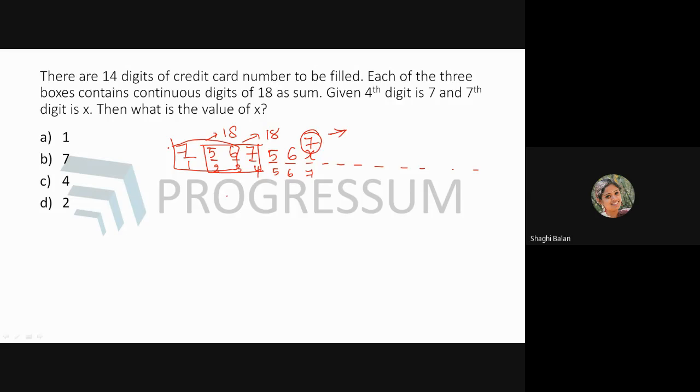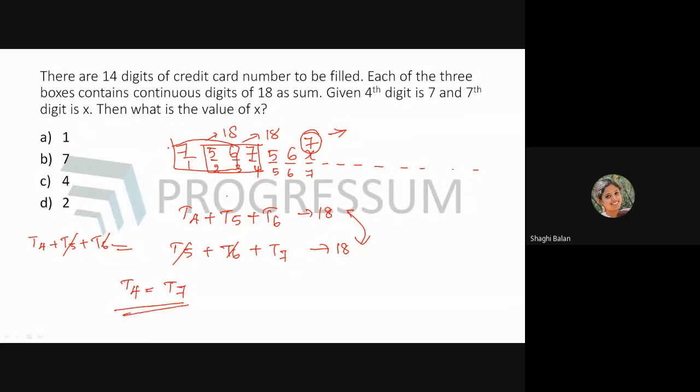Now, if you want to solve it mathematically, what you can write is T4 plus T5 plus T6. What is the sum? It will be 18, right? Same way, T5 plus T6 plus T7 will also be 18. If RHS is equal, you can equate LHS. So T4 plus T5 plus T6 will be equal to T5 plus T6 plus T7. Now T5 and T6 will get cancelled and you will get T4 is equal to T7.